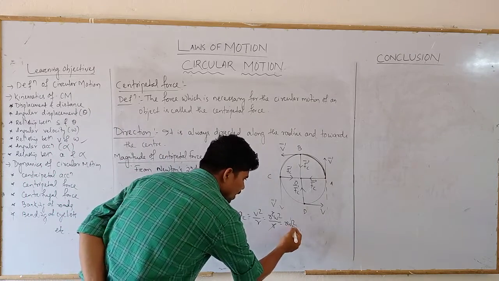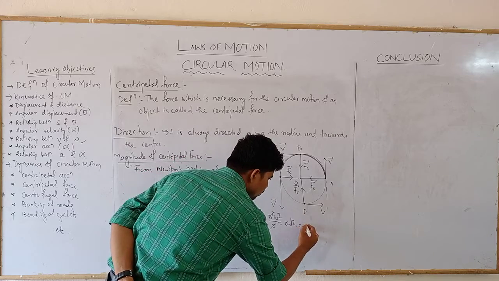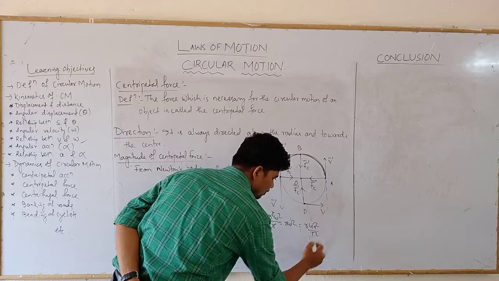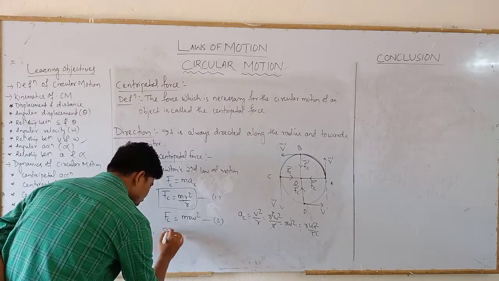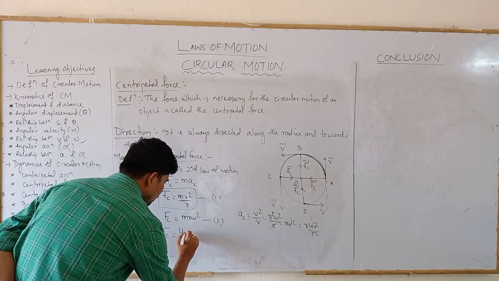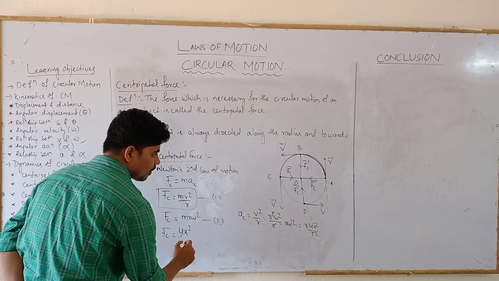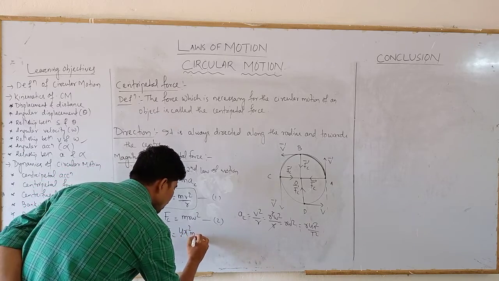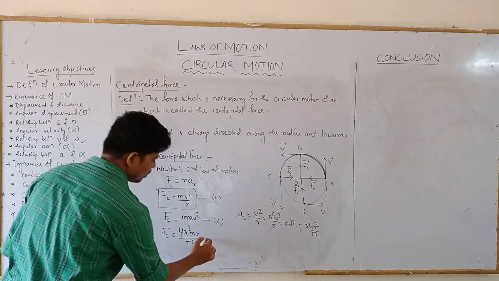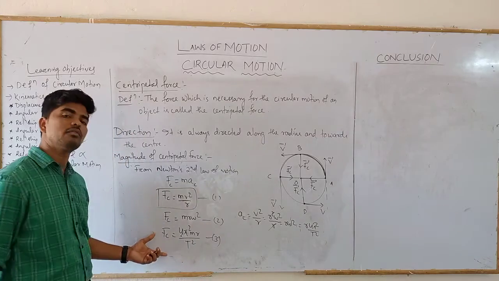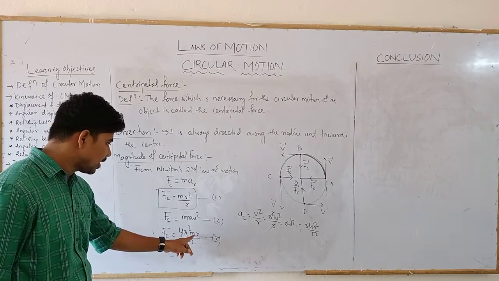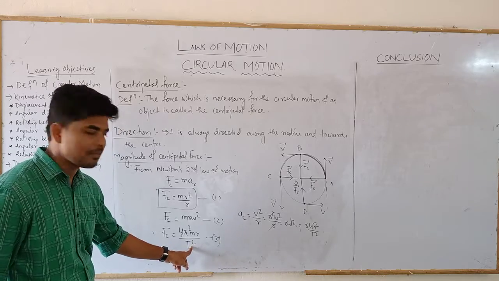Again, we know that omega equals 2 pi by T, so omega square means 4 pi square by T square. So again, Fc is equal to 4 pi square m r upon T square. It is another equation for centripetal force, in terms of time period. Clear?